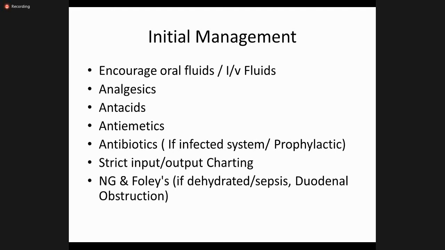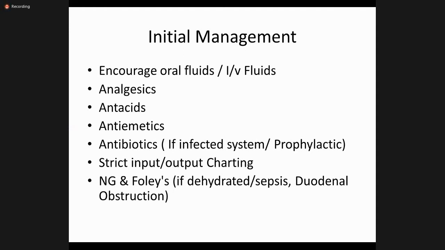So you have to give the patient carbohydrate-rich, glucose-rich fluid. You can give them juices, and if the patient is not able to take much orally, you can give glucose drips, because you know that sugar causes diuresis. So you have to diurese these patients. This is the most important thing in a patient with obstructive jaundice. You have to diurese them, because it washes out the kidneys, and there is less chance of renal toxicity.